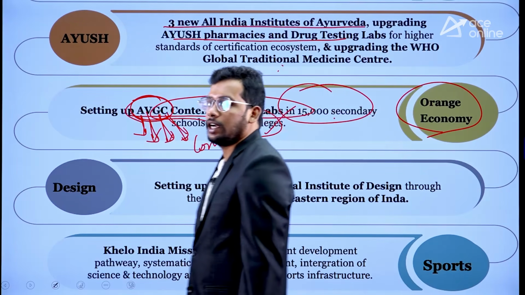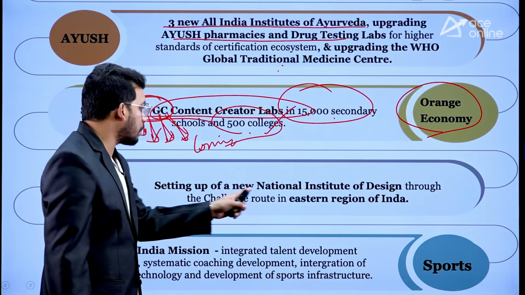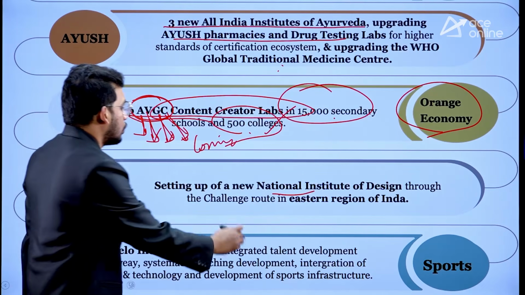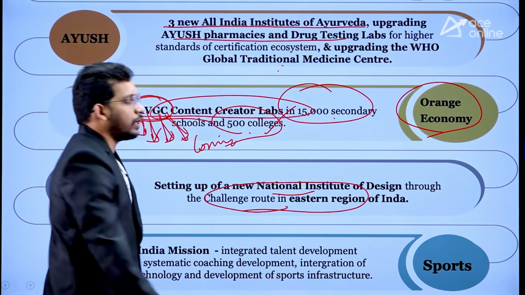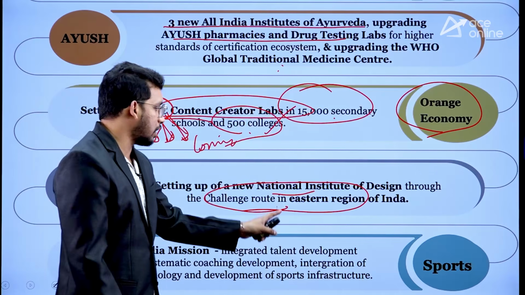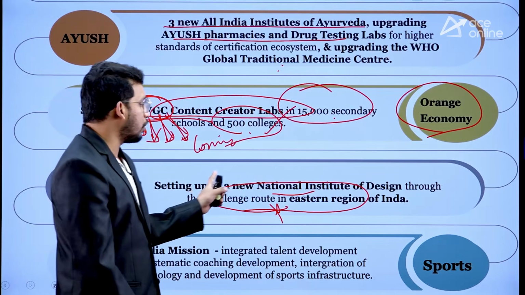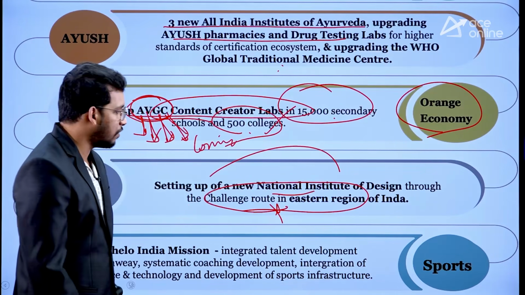Similarly, design related. Government is going to set up a new National Institute of Design through challenge route in Eastern region. So this may be asked in the exam. In Eastern region, government is going to create a new National Institute of Design.